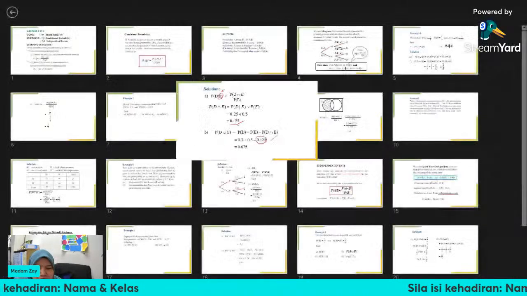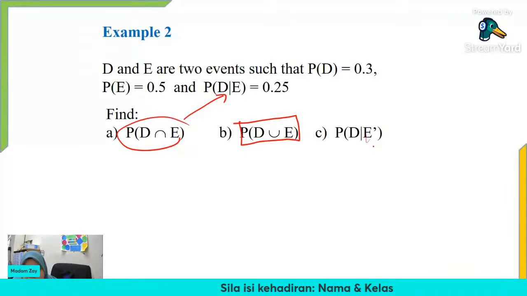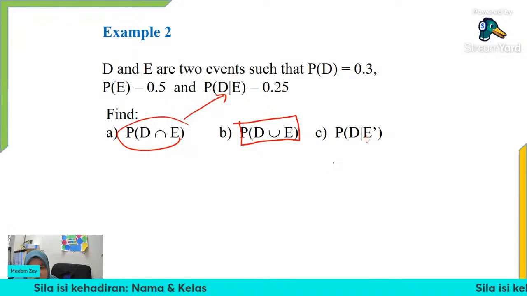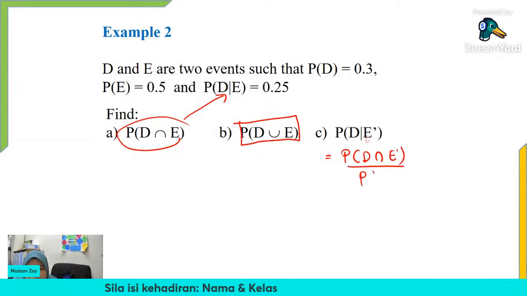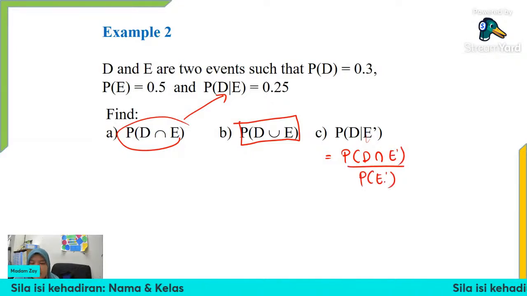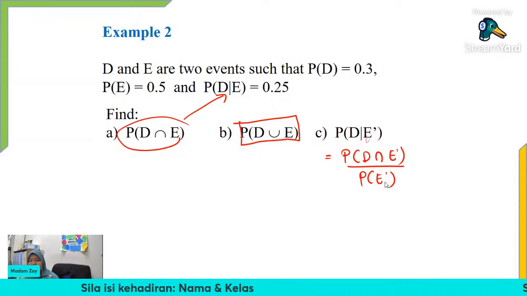Sorry, melalut sekejap. For question C, dia minta probability of D given E prime. So, given E prime, what is the formula for this one? It should be the probability of D intersect with E prime divided by probability of E prime. Okay, kita ada tak intersection between D and E prime? Tak ada. So macam mana nak cari?